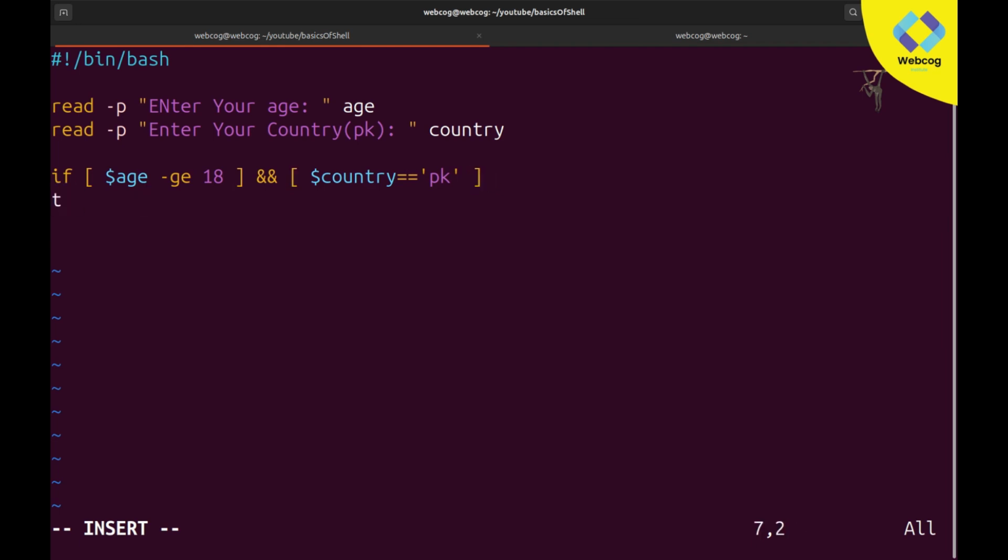Then I will print echo you can vote. Else, meaning if even one condition becomes false, if the user is not over 18 or if the user is not Pakistani, if even one condition becomes false, we will simply return echo you can't vote. I hope you guys are clear on what I mean to say. After that I will close my if block by simply writing fi. Okay, so let's save this and let's test this.